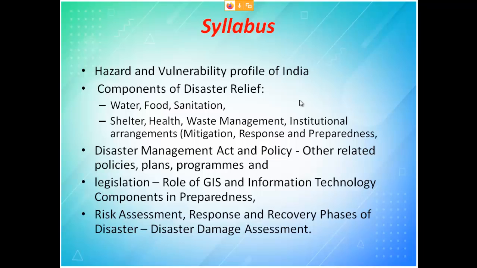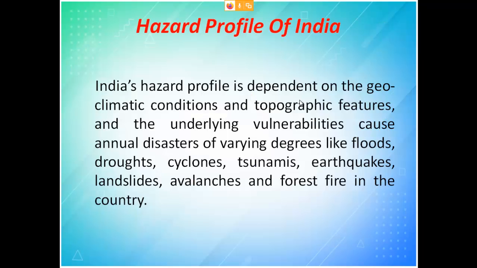Now we are going to see only with respect to a country. Okay, and we are going to see with respect to India. So that is what the fourth unit is. India's hazard profile depends on geographic climate conditions. That is all we know. So in each and every portion we have certain climates, and due to that climate some disasters can occur.